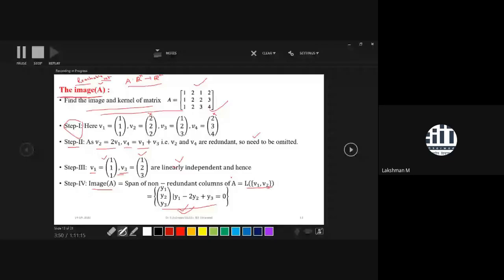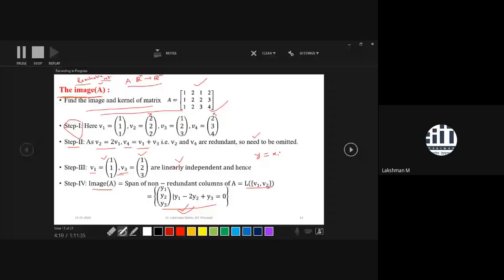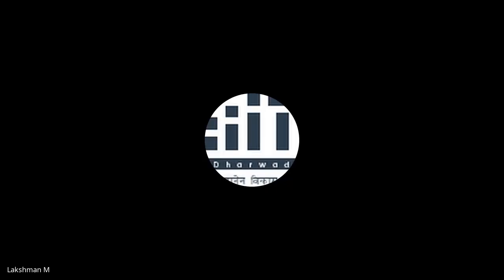So here you are having two ideas. One idea is the Gaussian elimination method, that is the row reduction equivalent form. So any image element you can write this way. Suppose it is y. So y you can write as a linear combination of V1 and V3. So you can call it alpha 1 V1 plus alpha 2 V3. This is the general form of any image element of this matrix.